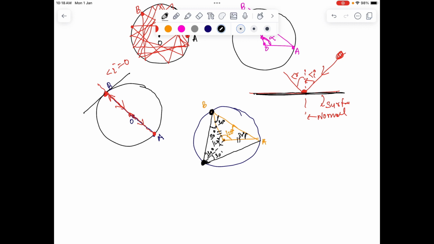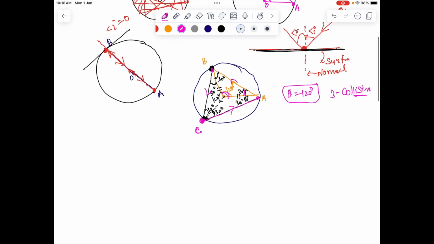So at the next collision, again it will go to 30 degrees. And now since this angle must be 30, clearly we can see we have A, B and C, an equilateral triangle over here. So after collision from point C, the ball must hit the point A. It means if I start with the angle at the center of 120 degrees, we'll have exactly 3 collisions before it comes back to its original point A, and the ball will continue to move on a triangle. So on and so forth.